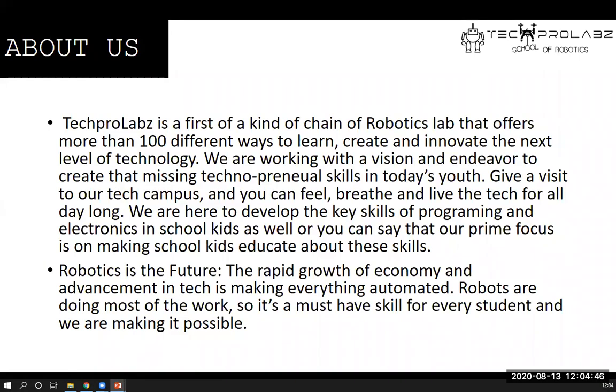We teach students how they can learn robotics, because robotics is more than hype, but it is very easy to understand at a small level also. Then we also work on product development. We have developed several products for our clients, and we have our headquarters in Patna, and we are working in other states also.